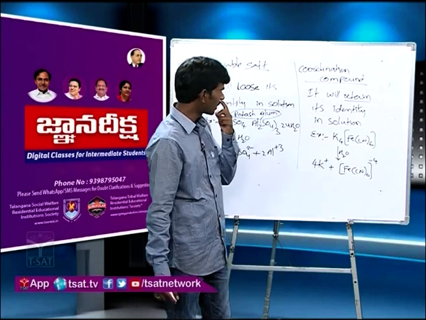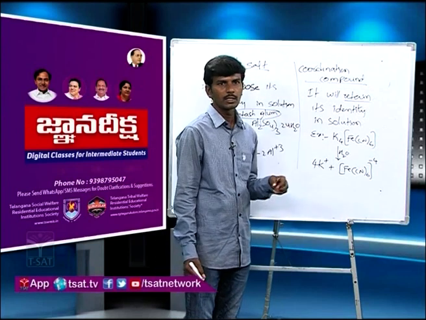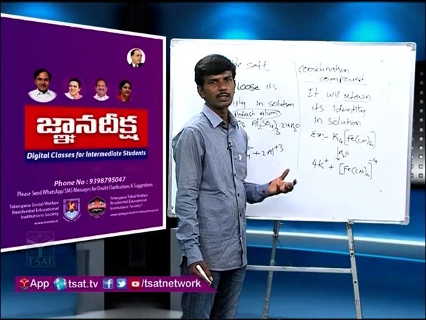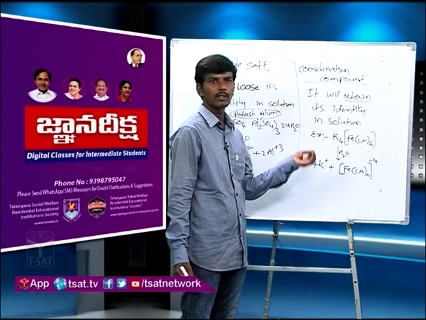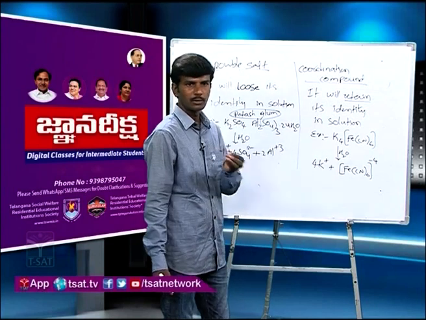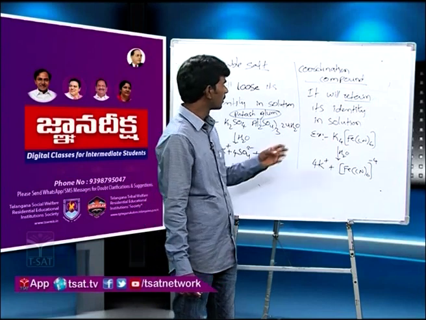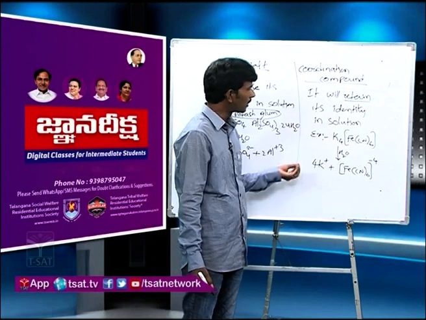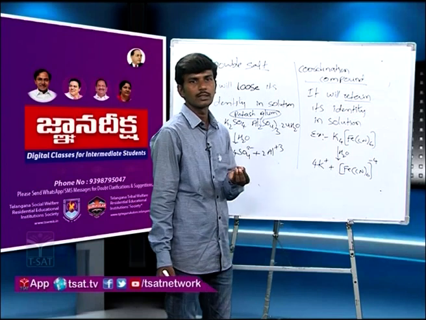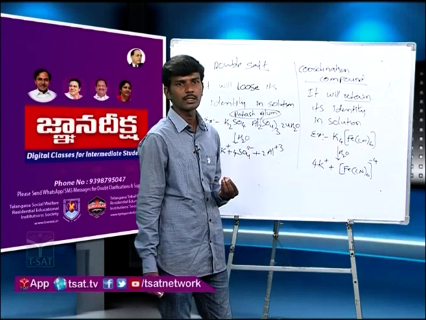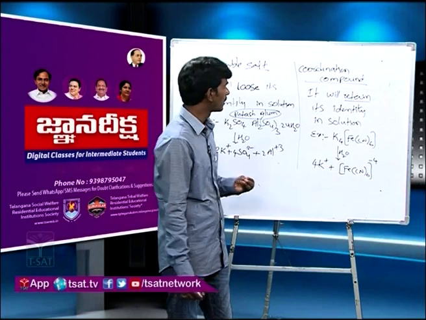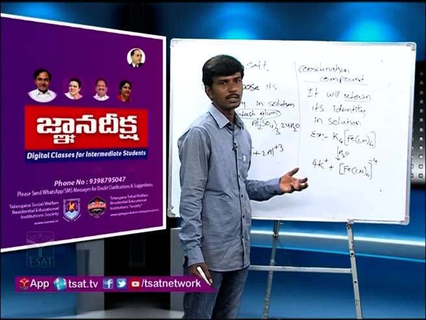So now, why are we studying coordination compounds separately? They have different properties, like they will show color, and the magnetic properties of these compounds are different from those of the respective metal ions. And some of the coordination compounds we are using in various applications, like cancer treatment, where we use cisplatin. Like that, so many applications of coordination compounds are there.